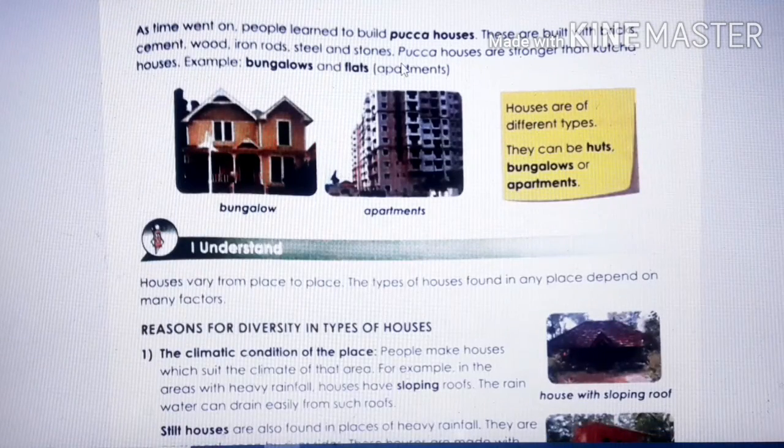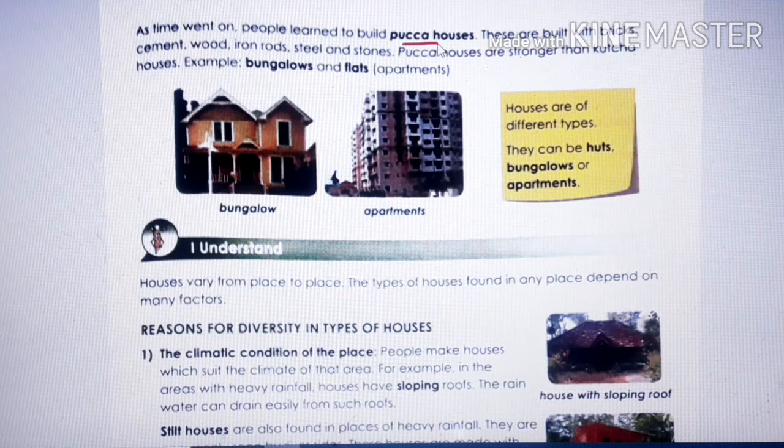Next, page number 27, take out. As time went on, people learned to build pakka houses. They learned how to make pakka houses. These are built with bricks, cement, wood, iron rods, steel, and stones.